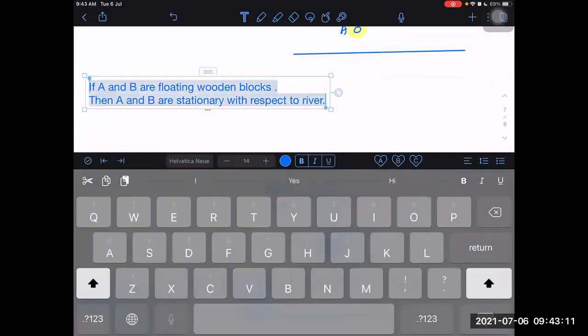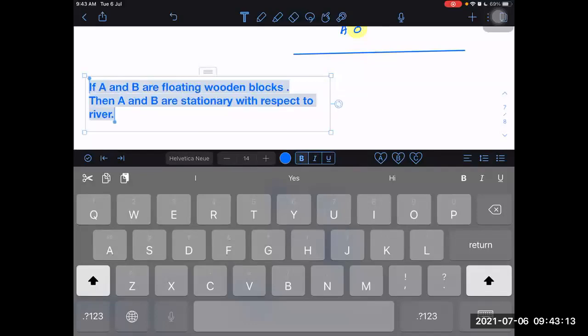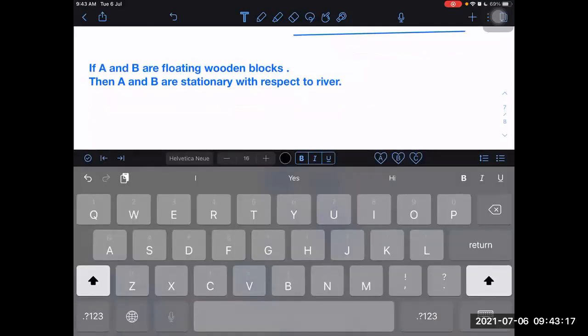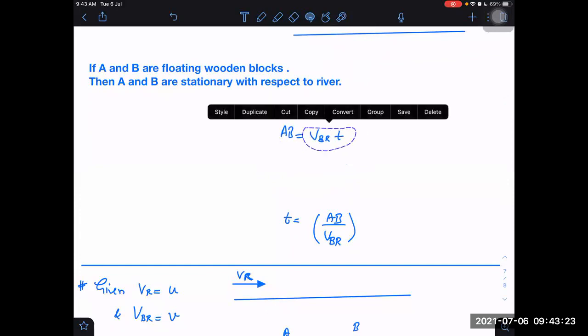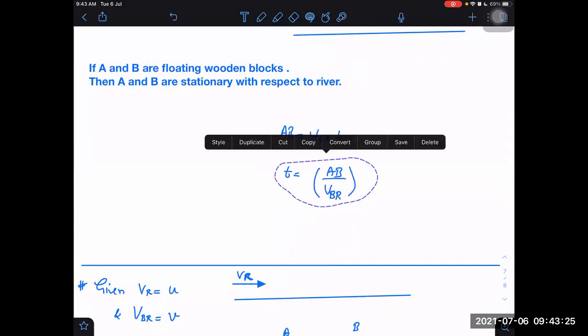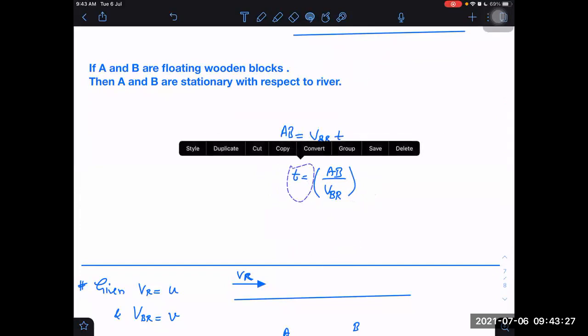2U by D, sir. 2U by D. Yes, sir. You are changing the dimensions also of time. 2D by V, sir.